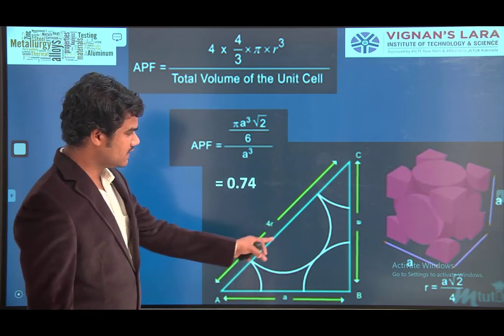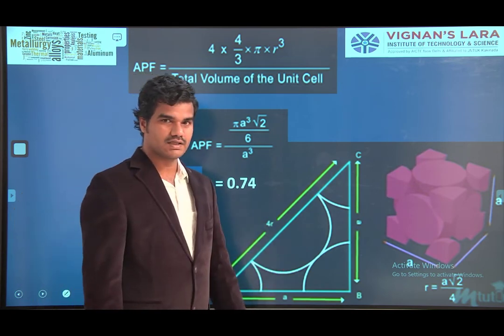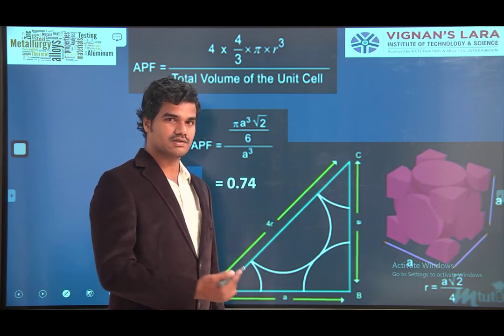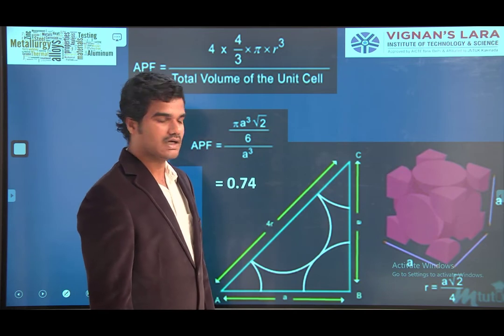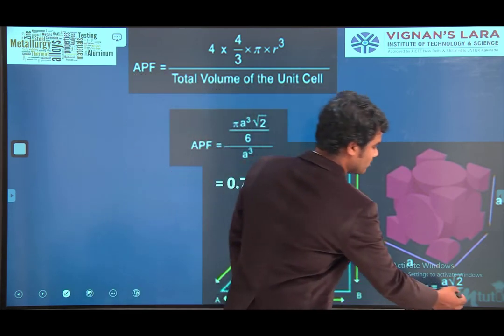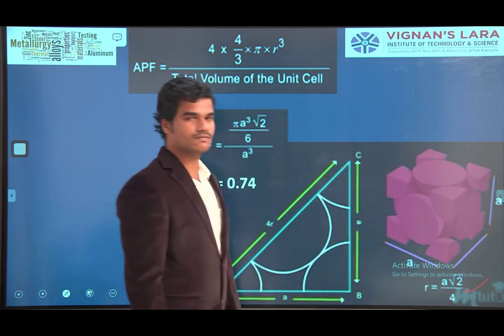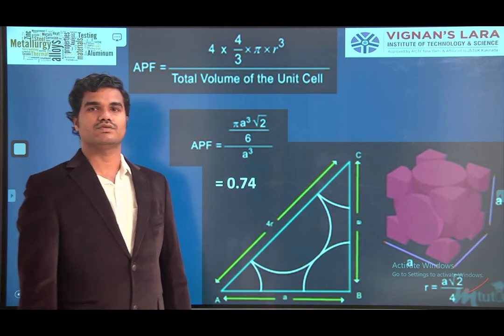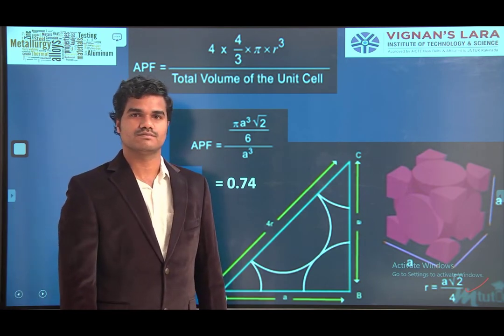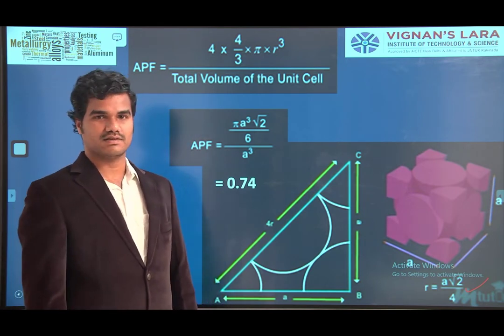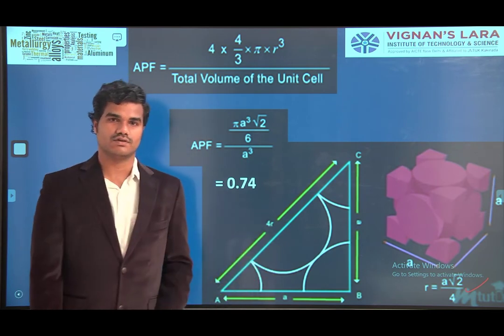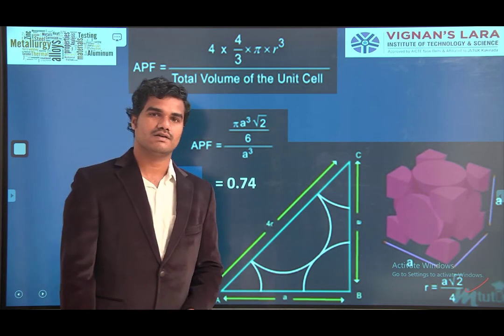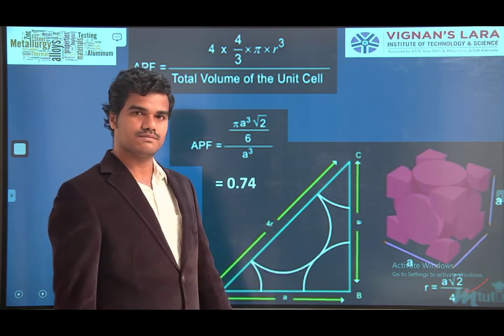So from this relation you will get the r value. You also try this one. From this you will get r equal to a root 2 by 4. The radius of the atom in the face-centered cube is a root 2 by 4.